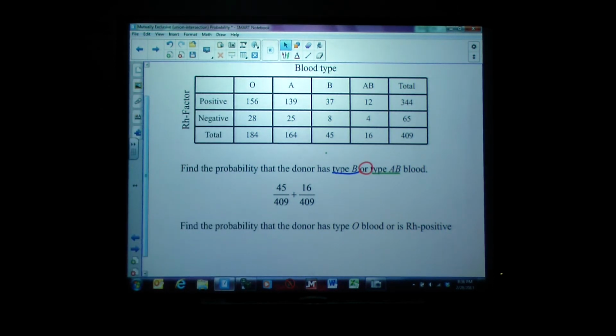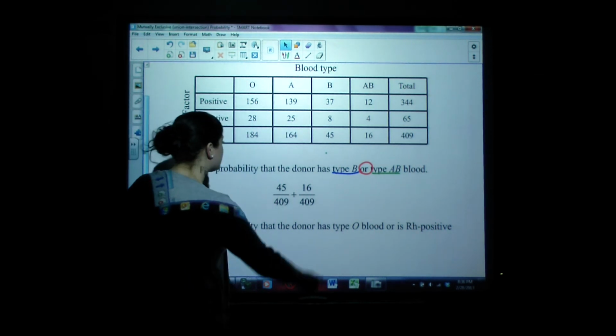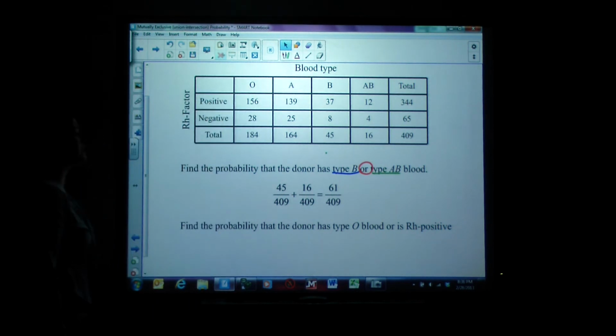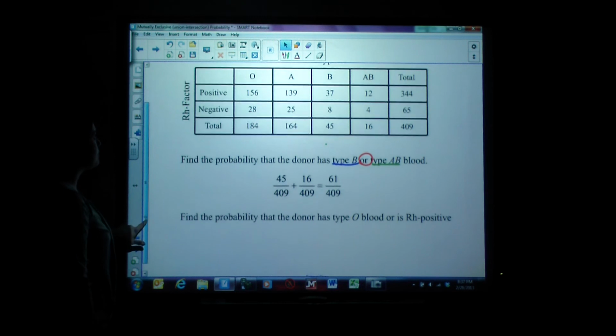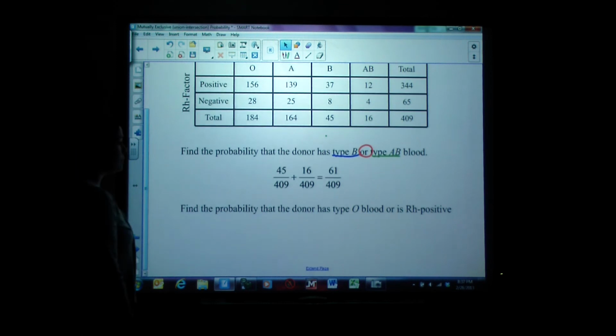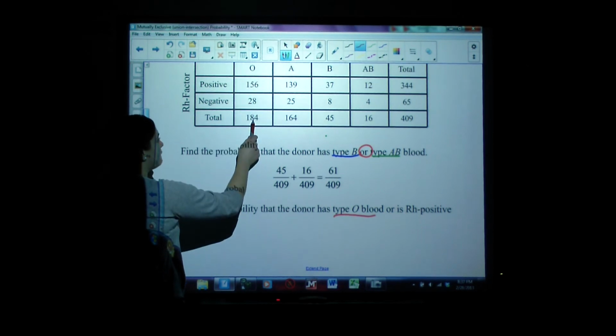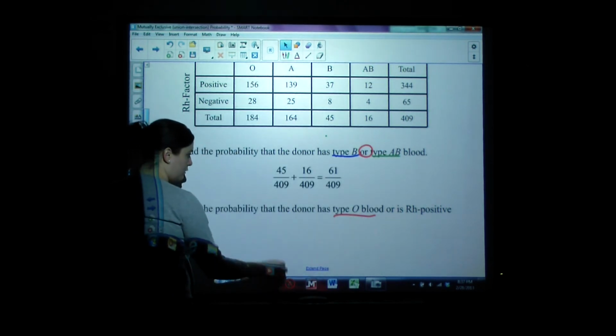And when we do or, we have to think about the overlap. Are there any people who have both B and AB blood? The answer is no. You only have one type of blood, so there is no overlap here. So we don't have to subtract anything. If we subtract 0, it doesn't change anything, and we're simply left with 61 out of 409. Let's try the next one. Find the probability that a donor has O blood. So type O blood. There's 184 out of 409 total.